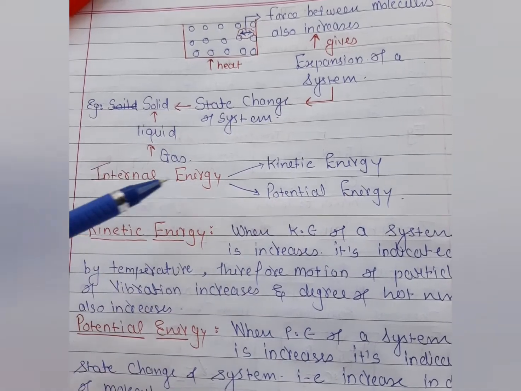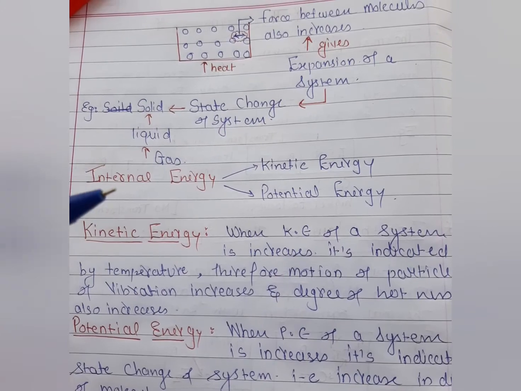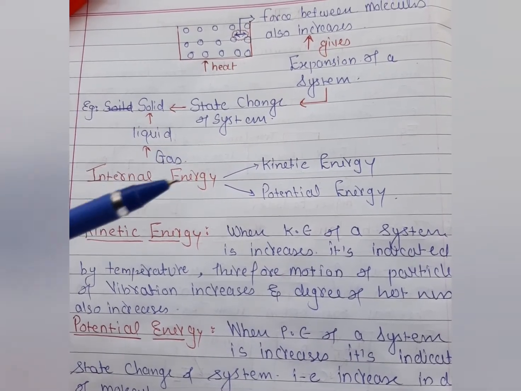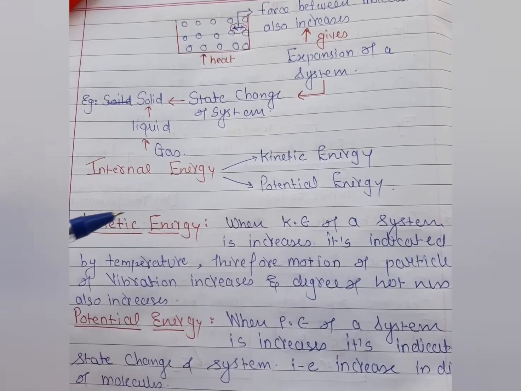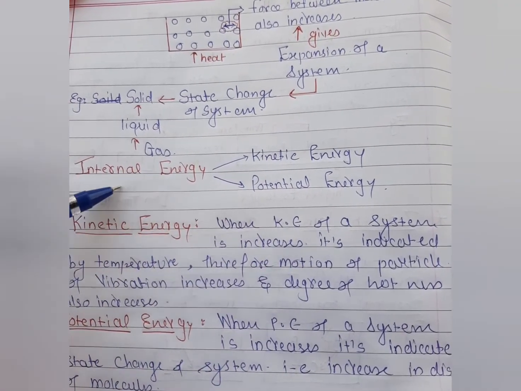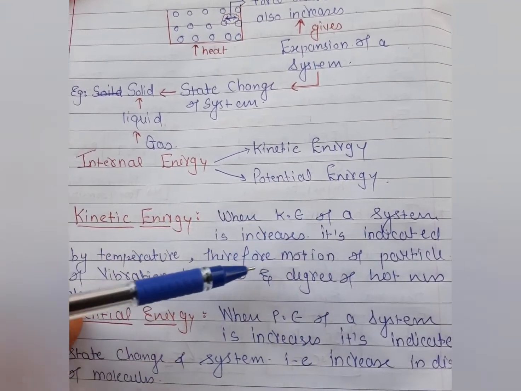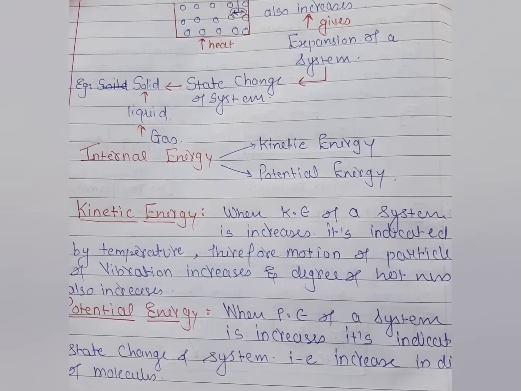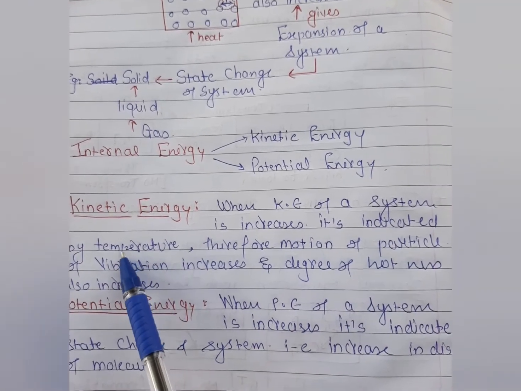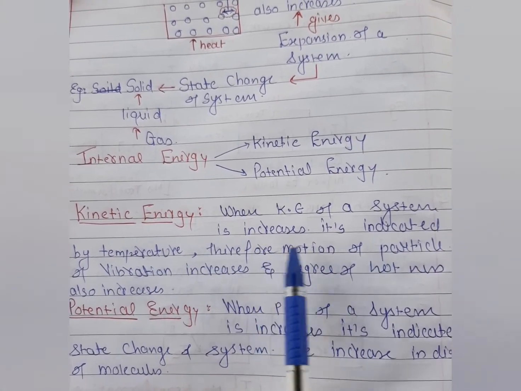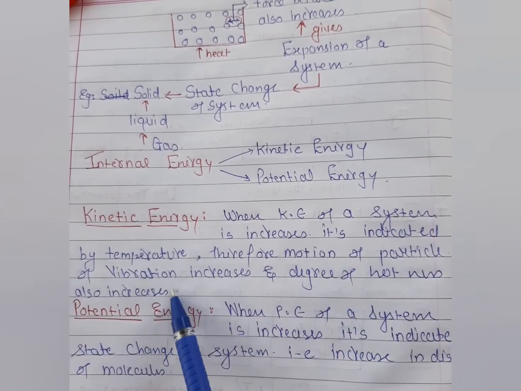So here when we increase the heat energy, it means when we increase the temperature of the given system, the temperature of the given substance, then the kinetic energy of that system is increased. Let's understand how the kinetic energy of the internal energy of that system increases. How do we understand that the kinetic energy of the system is increased? It is indicated by the temperature, and therefore the motion and vibration of the particles increase, and the degree of hotness also increases.